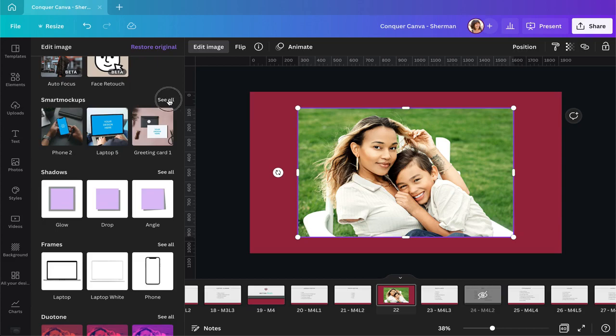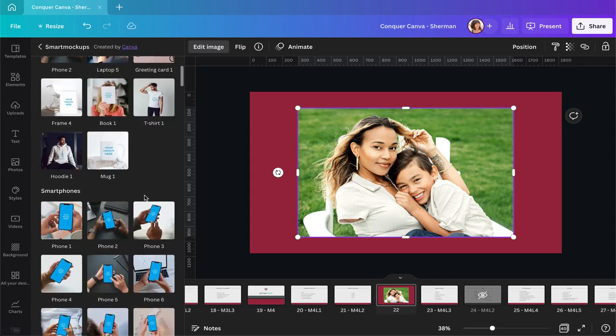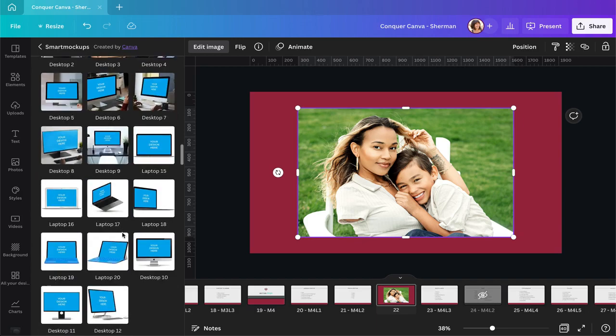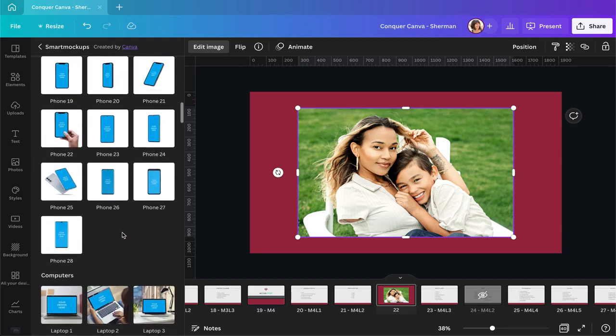You can click on See All and you will get access to a lot of different mockups. It's not quite as extensive as using it from the home page, from the tool section there. You have access to over 8,000 mockups from the home page. Here, it's quite a few less. It's maybe 100 or something like this, but still a lot of them.